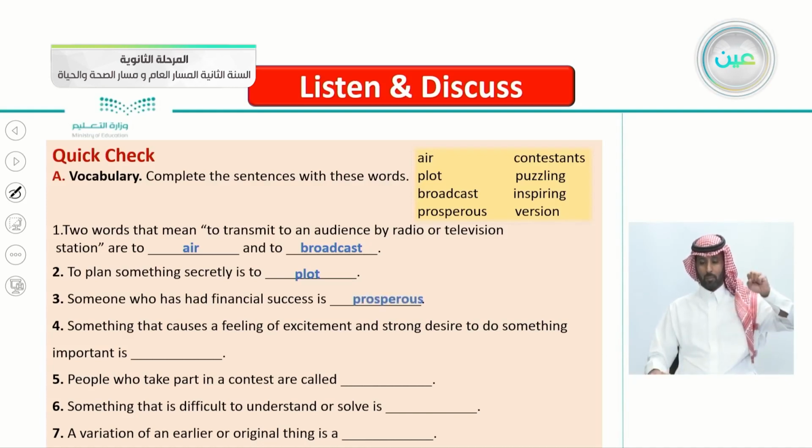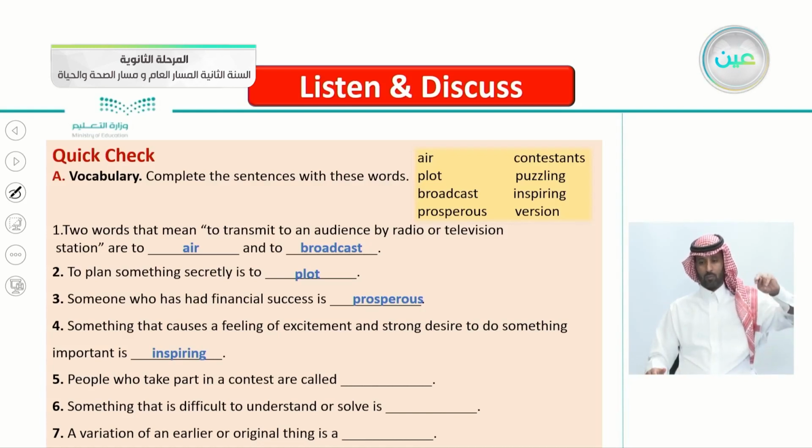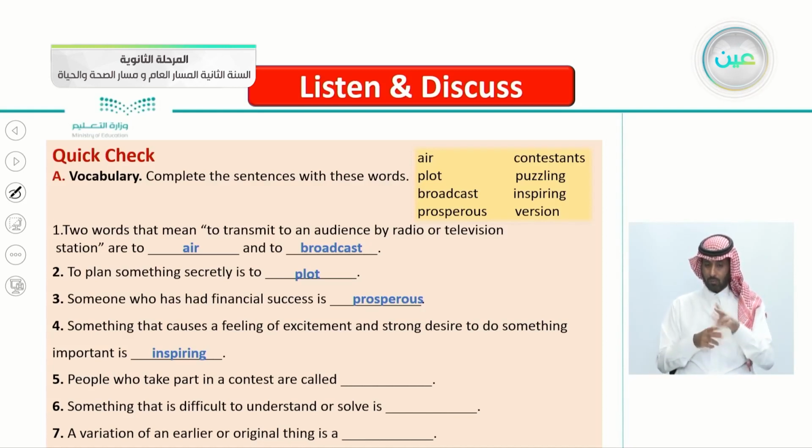Number 4, something that causes a feeling of excitement and strong desire to do something important is, yes, inspiring. To inspire someone to make him do something. Number 5, people who take part in a contest are called, what do they call people who take part in a contest? That's correct, contestants.